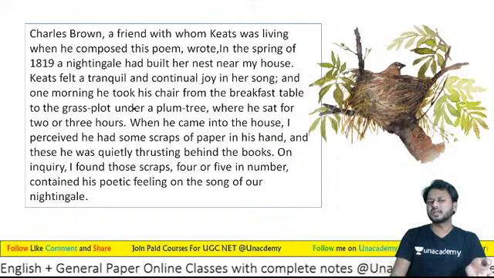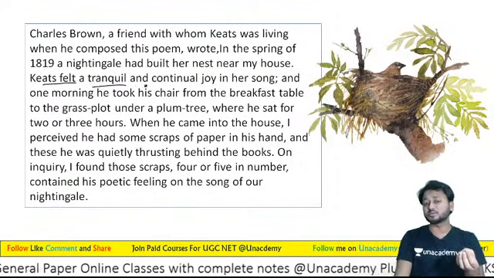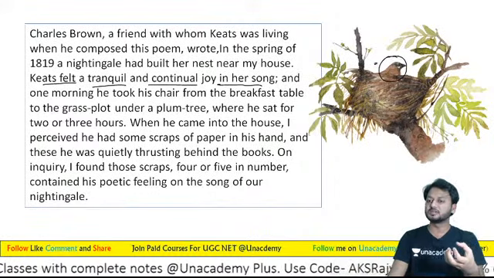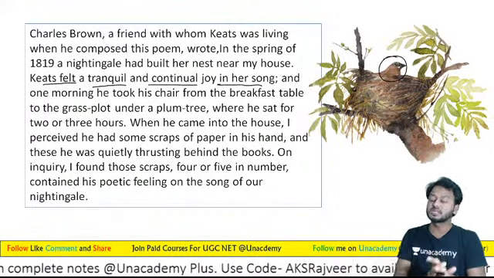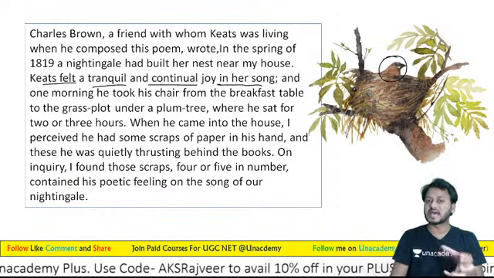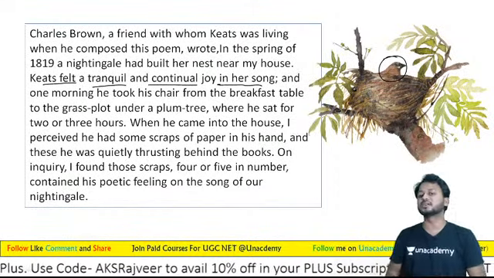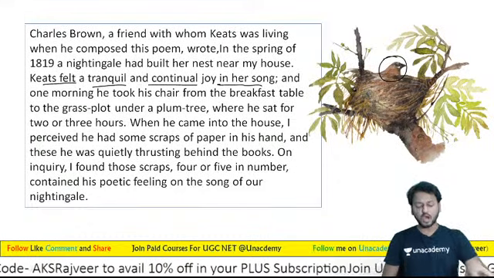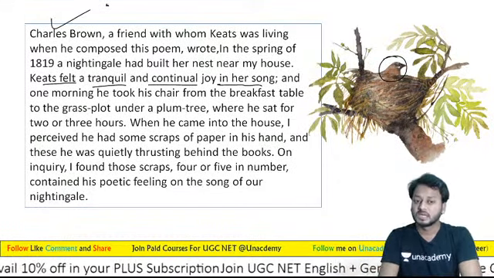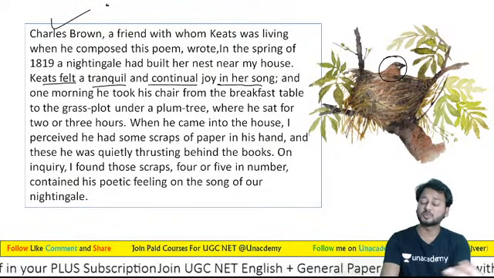And learners, Keats felt a tranquil and continual joy in her song, because this bird, you can see, was continuously singing, because learners, the voice can be considered as a song. And learners, one morning, Charles Brown has written, Keats woke up one morning and